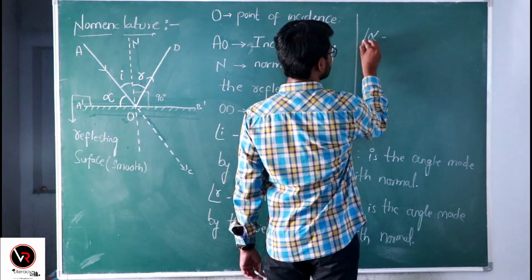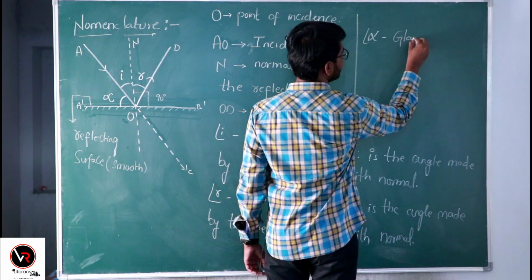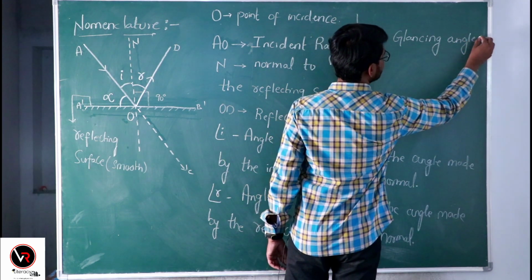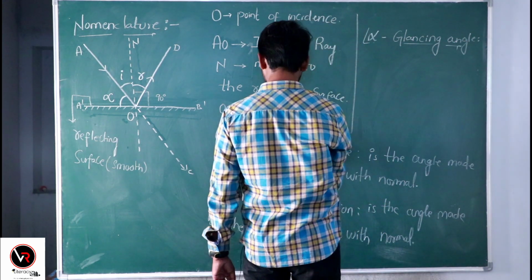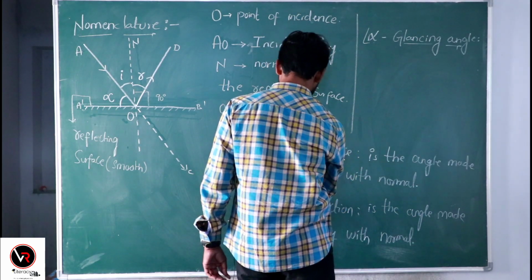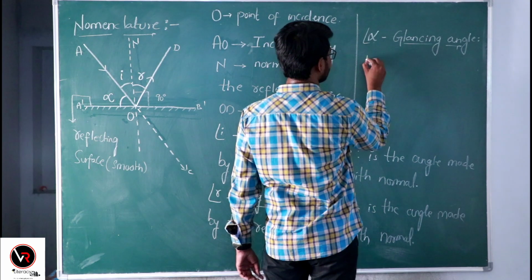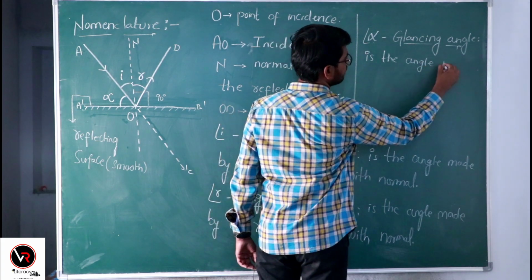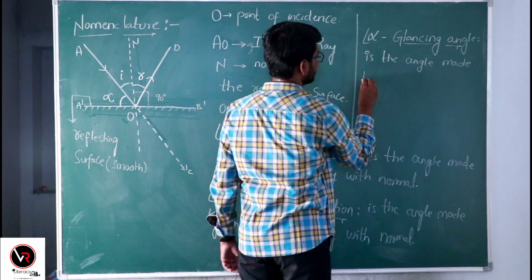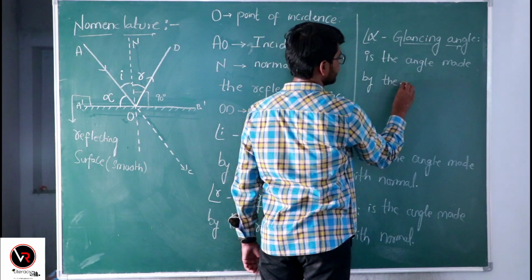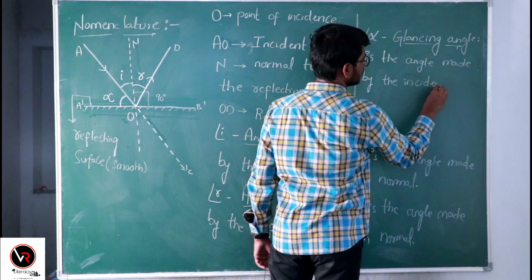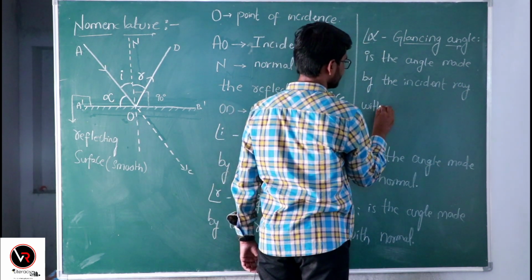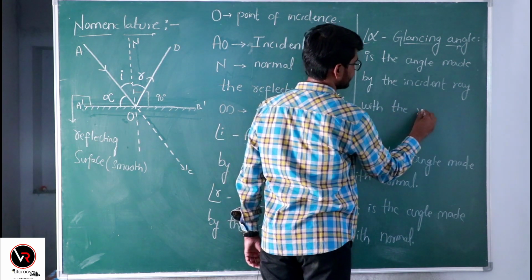The glancing angle is the angle made by the incident ray with the reflecting surface of the plane mirror.